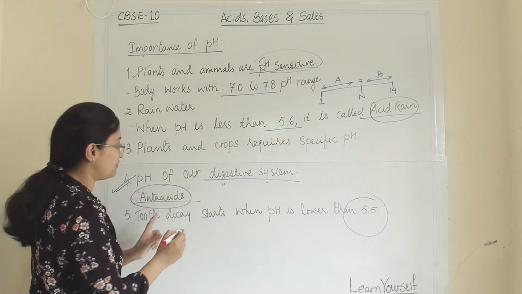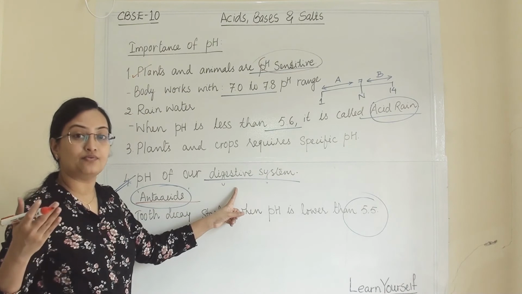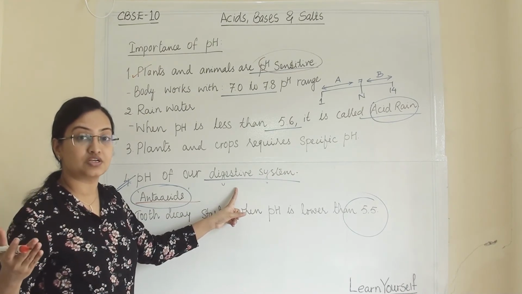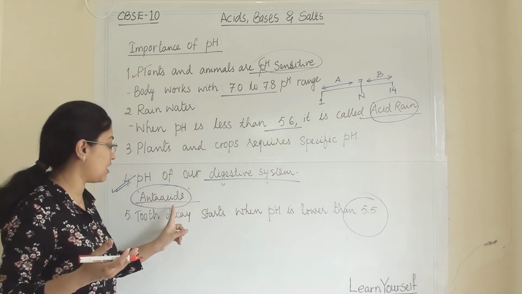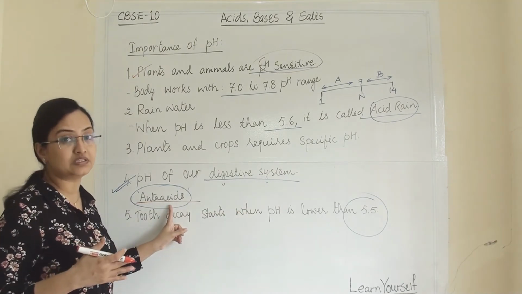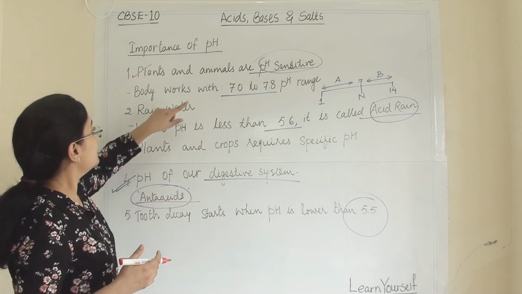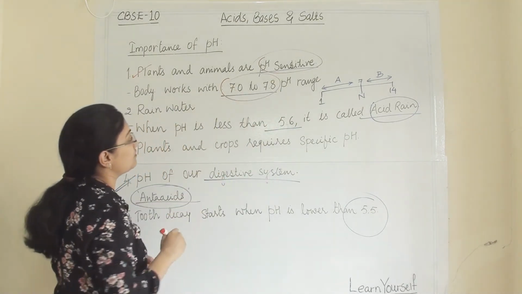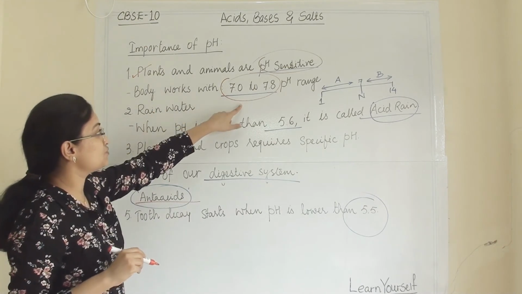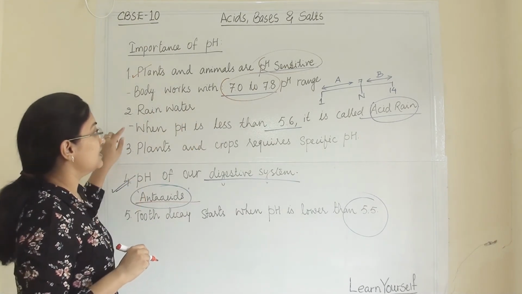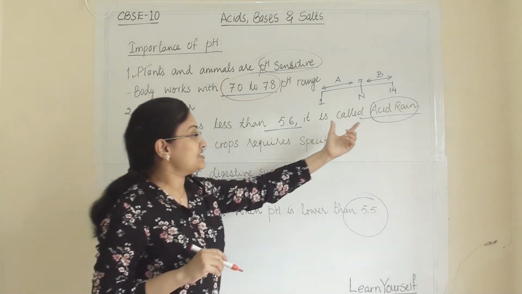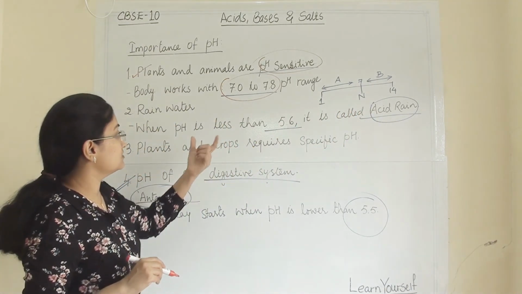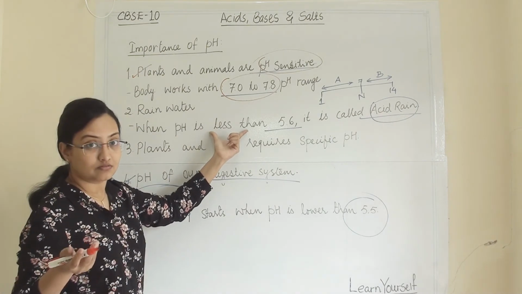So you have to mention what happens when there is acidity due to more secretion of hydrochloric acid, and how we treat it with antacids. Another question will come for 1 mark: our body works within which pH range. Then how acid rain is harmful to the ecosystem. For 2 marks, that discussion can come.